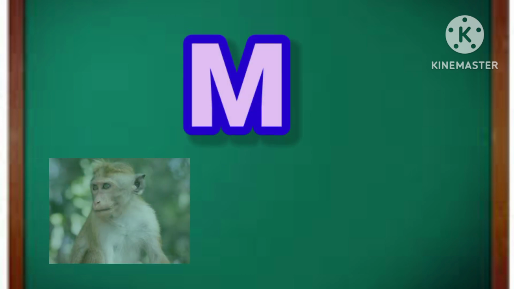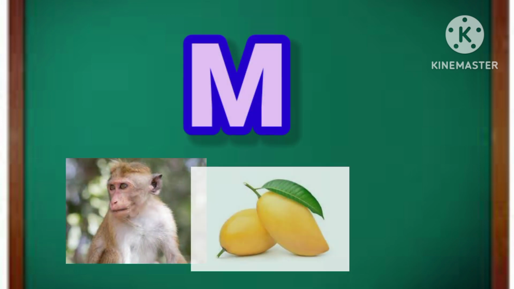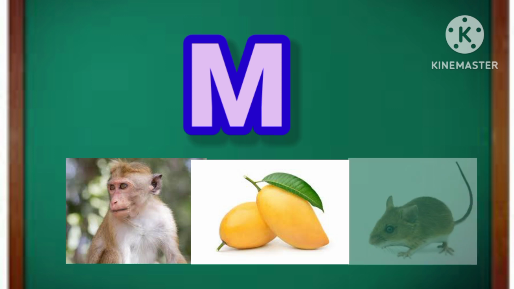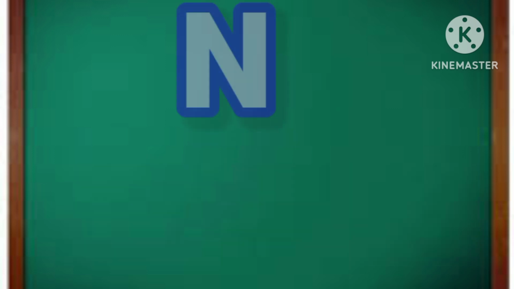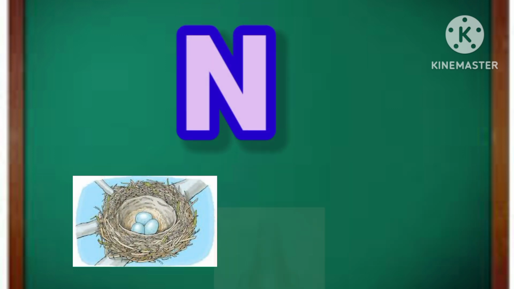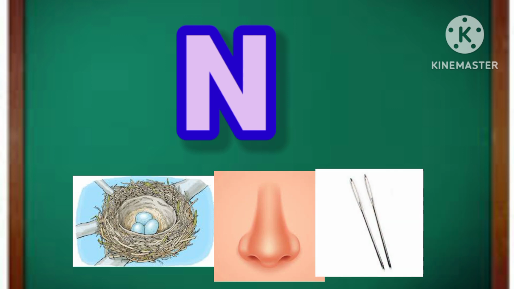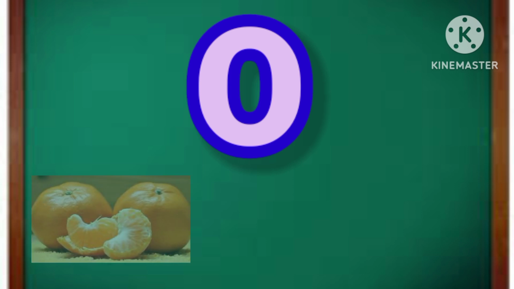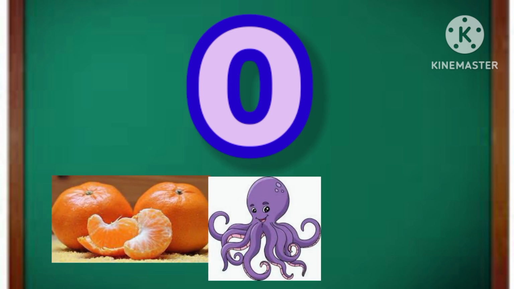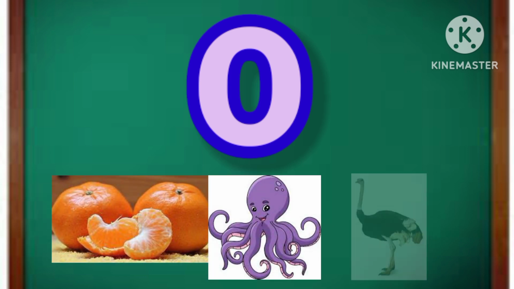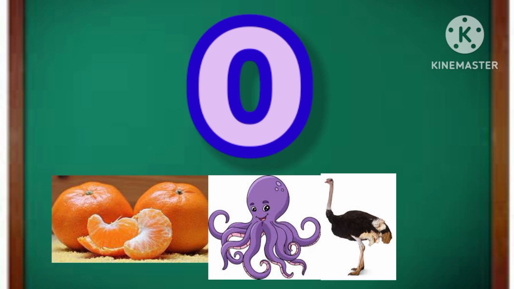M for monkey, M for mango, M for mice. N for nest, N for nose, N for needle. O for orange, O for octopus, O for ostrich.